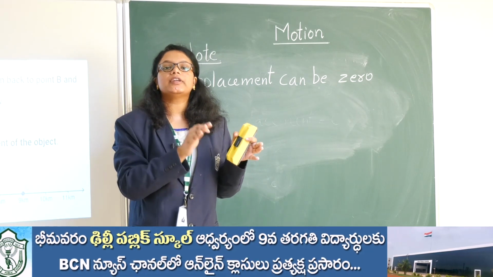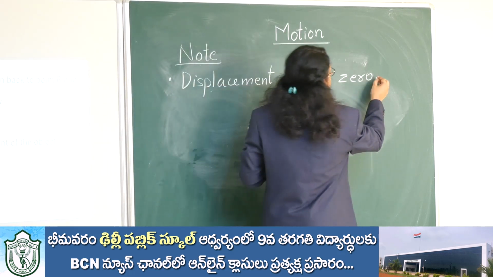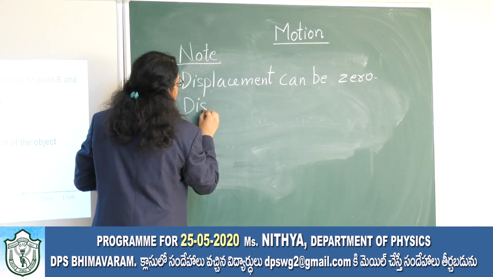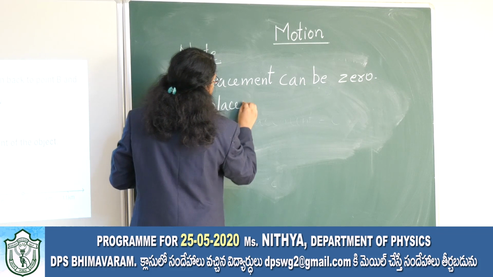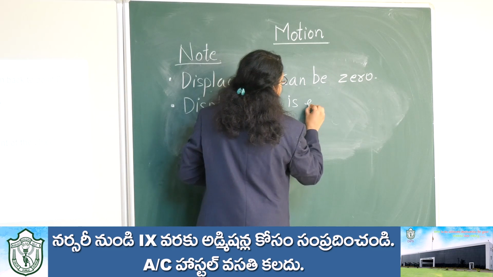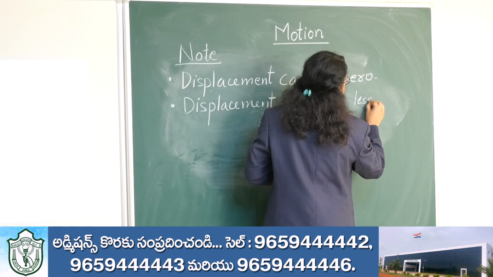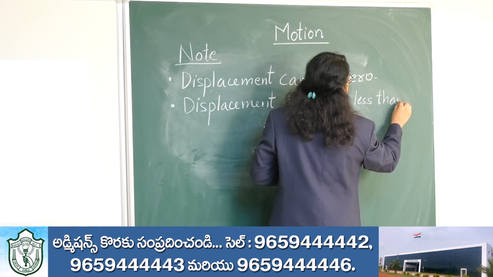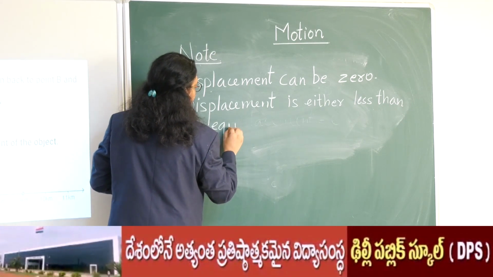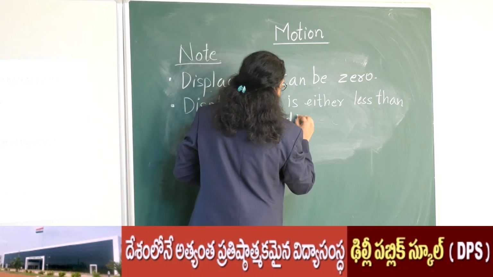If you are resting in a position, it can be 0, but if you are moving, the distance will never be 0, but the displacement can be 0. And also the second point: displacement is either less than or equal to distance.